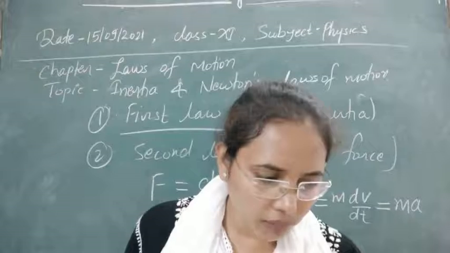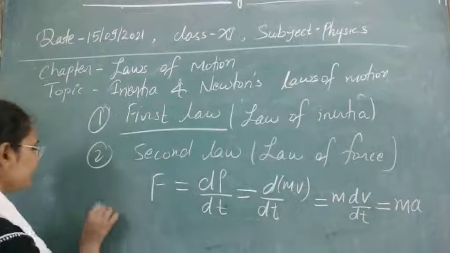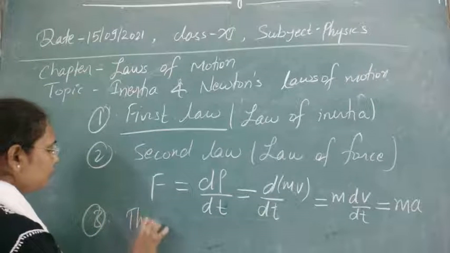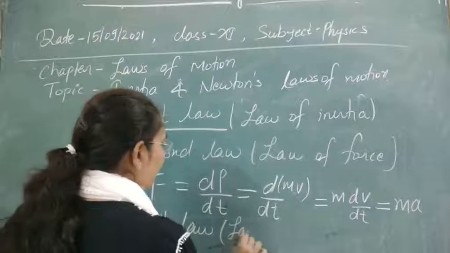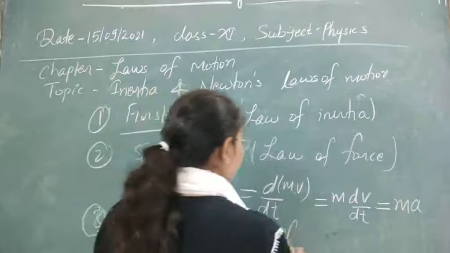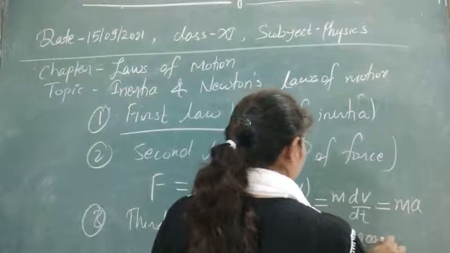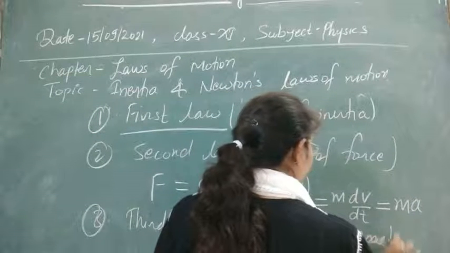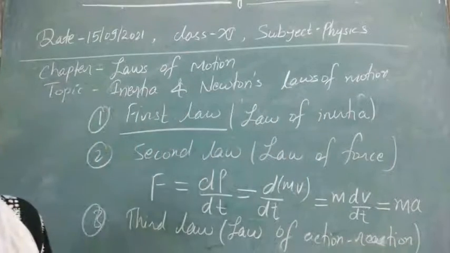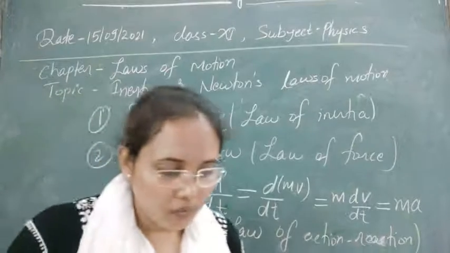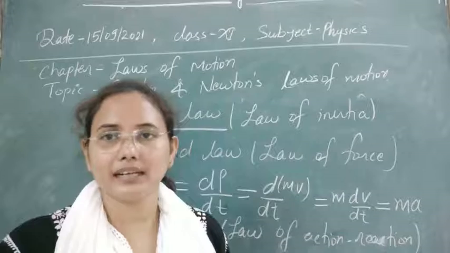Now let's see the third law of motion. The third law is known as the law of action and reaction. Now what is the law of action and reaction? According to Newton's third law, for every action there is always an equal and opposite reaction.